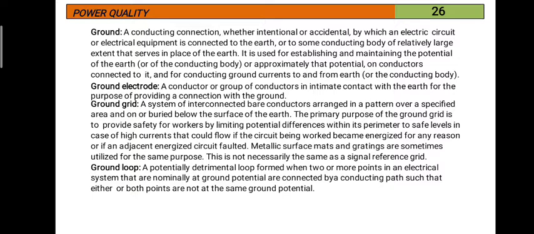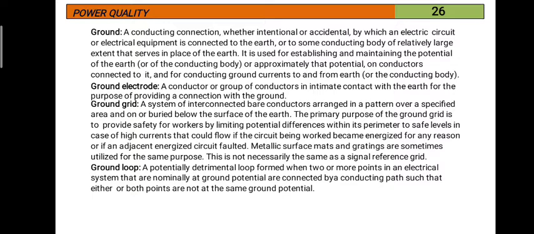The primary purpose of the ground grid is to provide safety for workers by limiting potential differences within its perimeter to safe levels in case of high currents that could flow if the circuit being worked on becomes energized for any reason or if an adjacent energized circuit faulted. Metallic surface mats and gratings are sometimes utilized for the same purpose. This is not necessarily the same as a single reference grid.